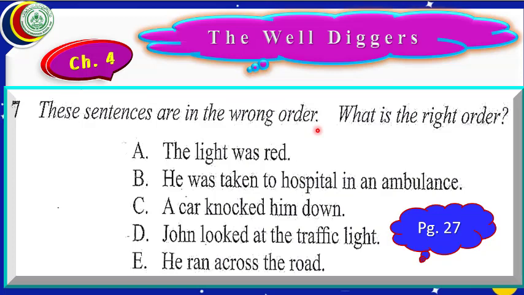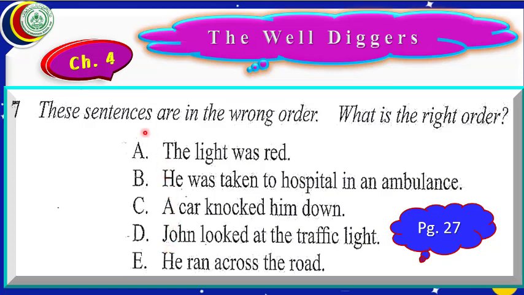At that time when we did one exercise in our previous lesson, I told you about the order of sentences. If we look at these sentences, we can say they are arranged in a sequence and their names are written A, B, C, D, E. They are in order.